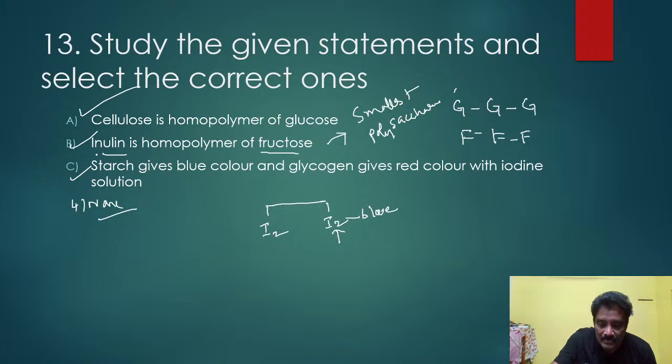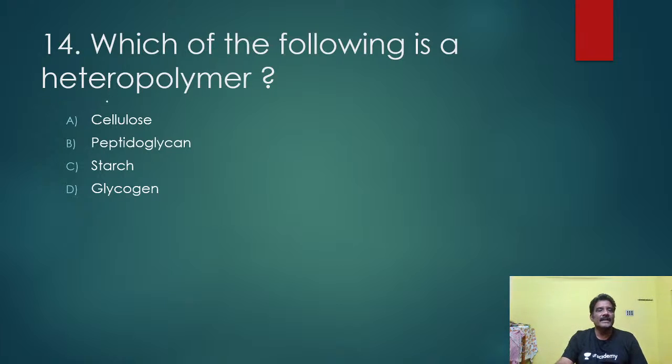Coming to another question: which of the following is a heteropolymer? Cellulose is not, it is a homopolymer consisting of repeated monomers of monosaccharides. Starch is homo, glycogen also is a homo polysaccharide. Peptidoglycan is a heteropolymer. This is the heteropolymer.